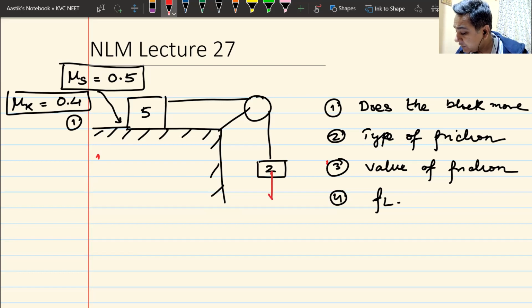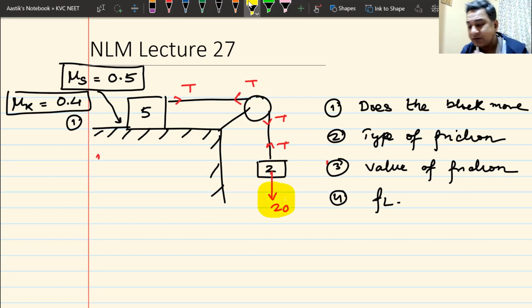Now see, what do I need to do? Draw the free body diagram. If I draw the free body diagram, this will be 20, this will be T, this will be T. Now, how do we find out in which direction the block moves? The only force which is trying to move the block is 20 newtons. Do we understand this? Yes or no? Please raise your hands. So the only way this system can move is downwards. It cannot move upwards on its own, right? It can only move downwards.